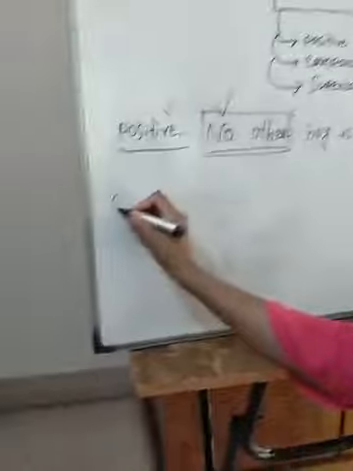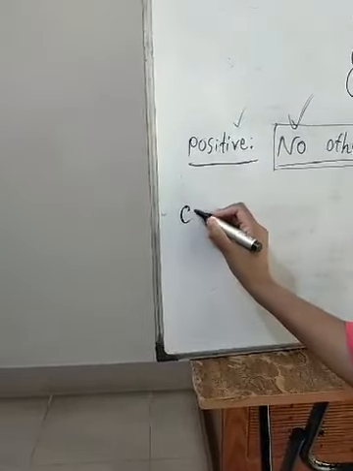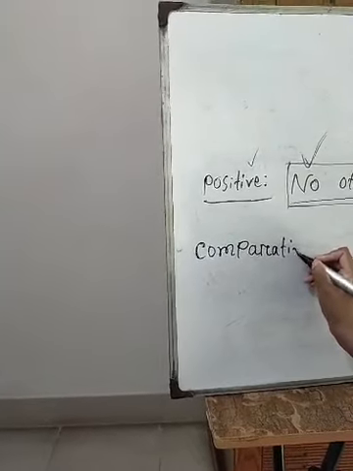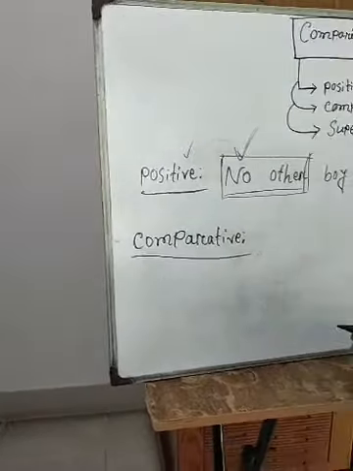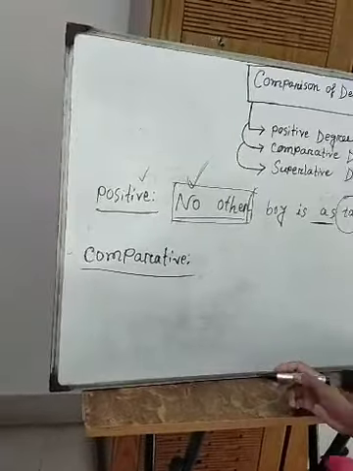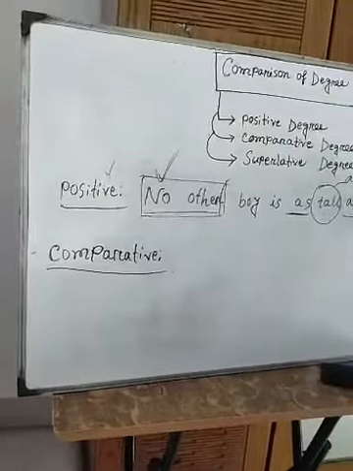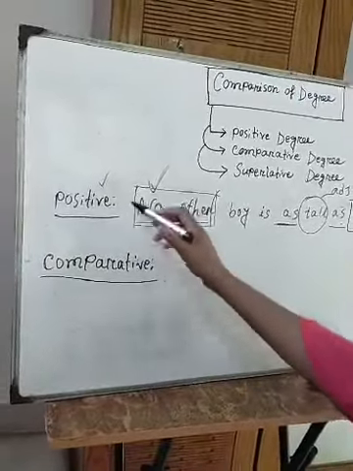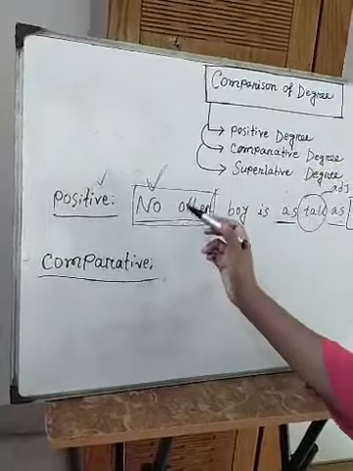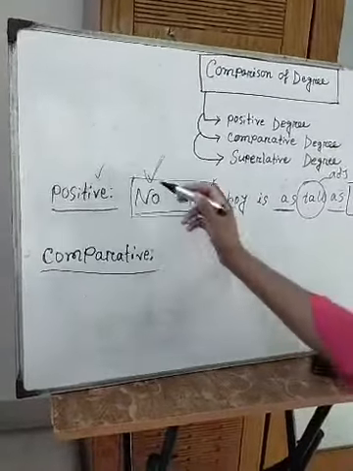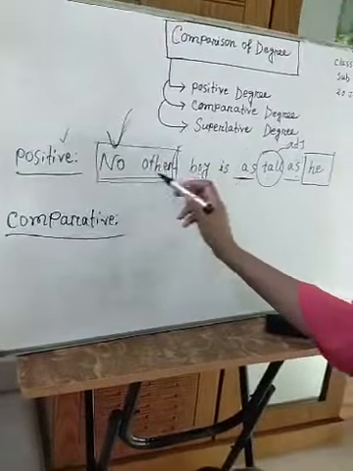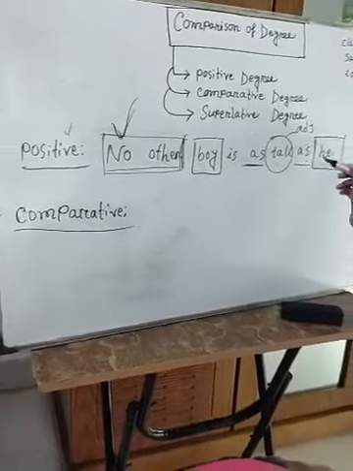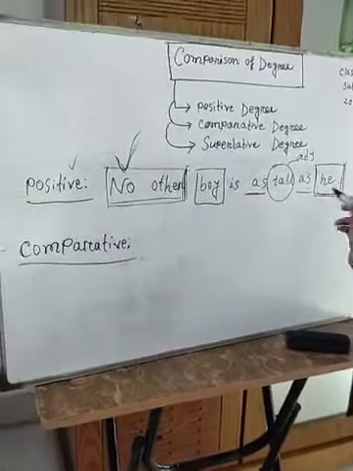And in comparative degree, two things are compared, and very easily I can change it from positive to comparative. What do I have to do when I change the sentence from positive to comparative? First of all, here is the word "no other," here is a subject or noun, and at the last portion of the sentence we also get a subject.